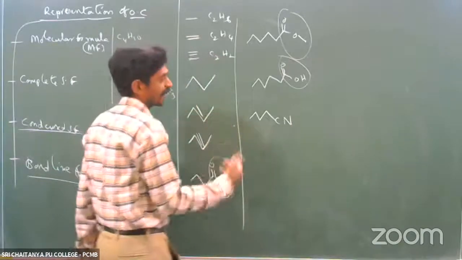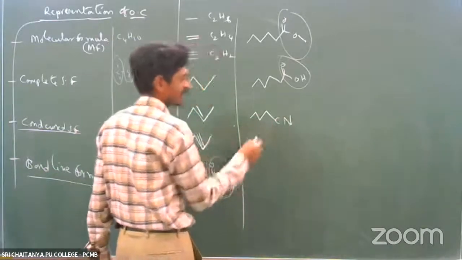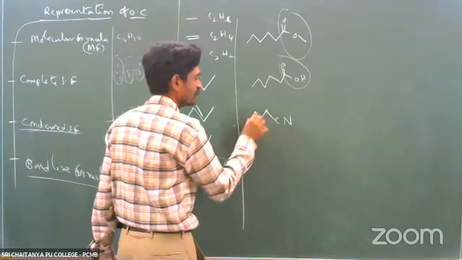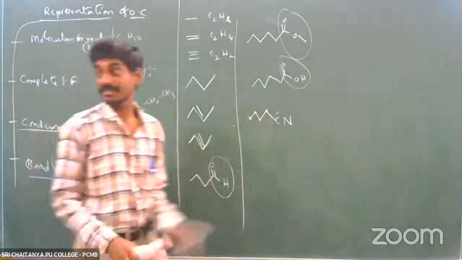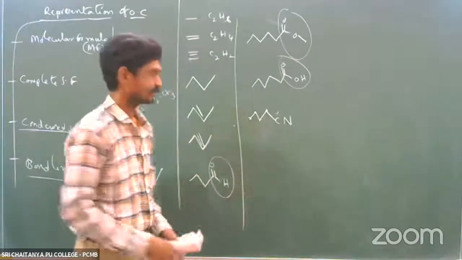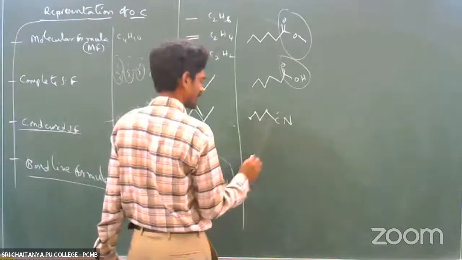Here, how many carbon atoms are there? How many alkyl group carbons are present? Alkyl group carbons here: 1, 2, 3, 4. This carbon is also not counted in IUPAC naming because it is part of the functional group, right? Next one, for example, I will do like this.